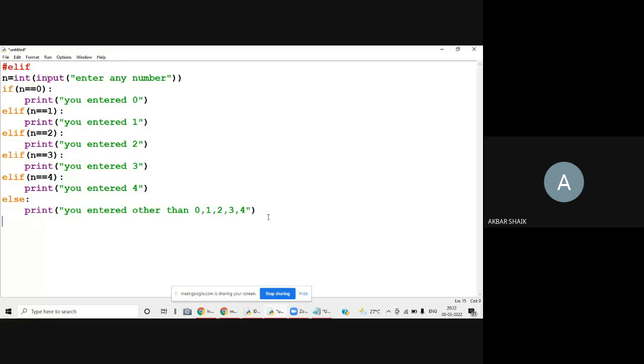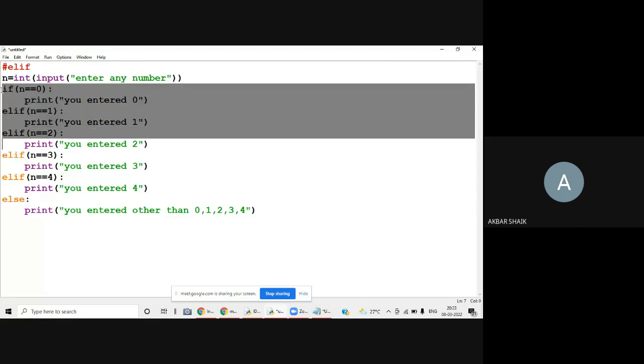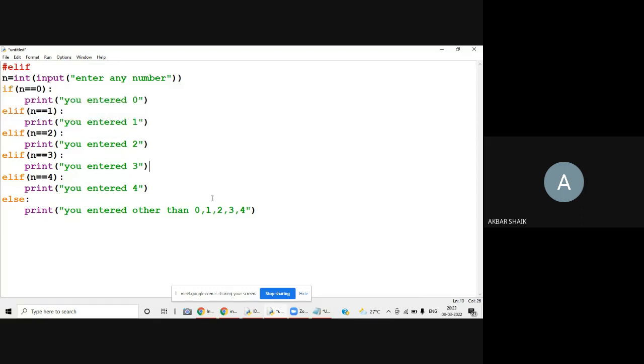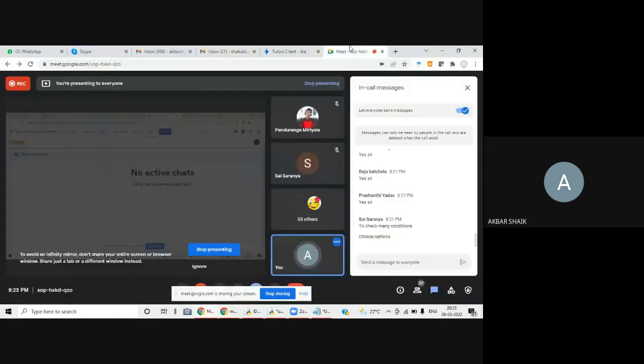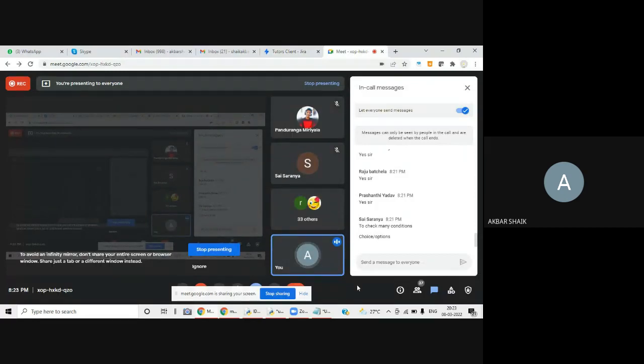Again, it gives you some options: 1 for balance, 2 for validity, 3 for prepaid, 4 for postpaid, 5 to talk with a customer care representative, 6 for exit. You will get one more option, and again you give one more input. The same type of concept can be implemented using elif. Is it clear to all?